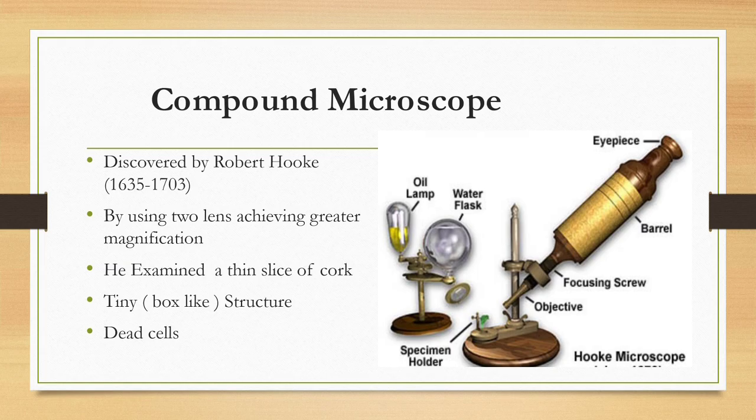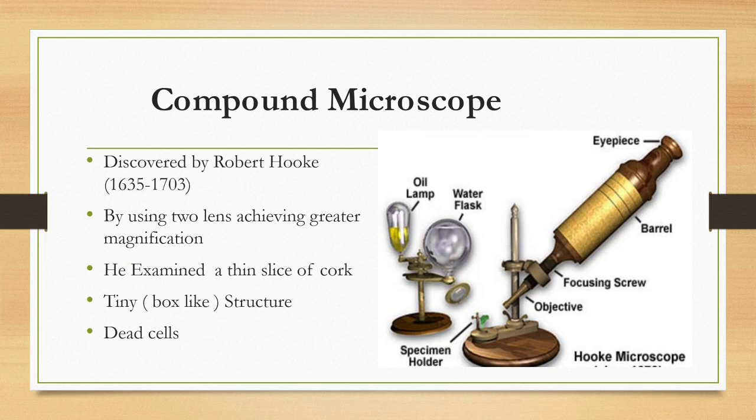mirror. So here, below the specimen holder, there is a mirror. When the light from the oil lamp passes to the concave mirror and on to the specimen kept there, when we observe in the eyepiece, we can see the object.